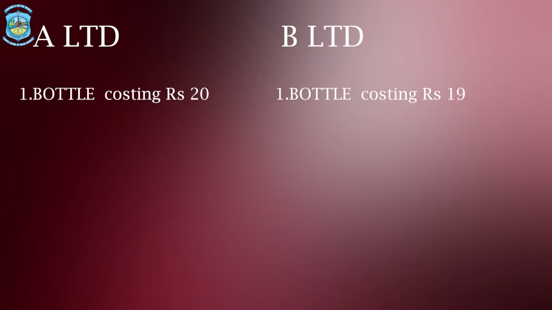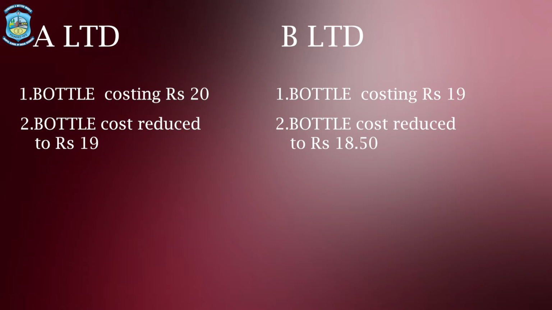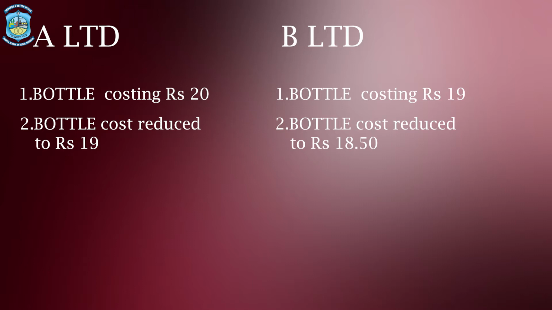Here we have two companies, A Limited and B Limited. Now A Limited sells bottle costing rupees 20. B Limited also sells bottle costing rupees 19. Looking at this, A Limited reduces the cost of the bottle to rupees 19. Now, B Limited also reduces the cost of the bottle to 18 rupees 50 paise. So what do we see here? We see that A Limited and B Limited both are competing with each other and they are losing their profits.